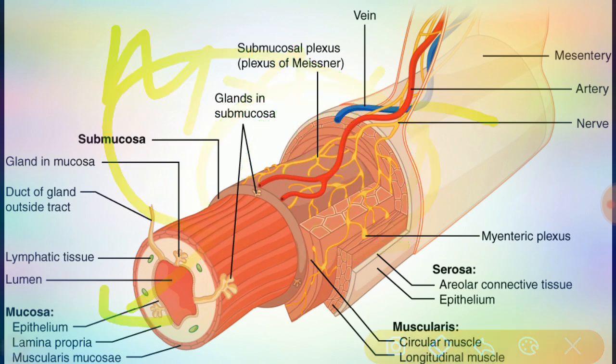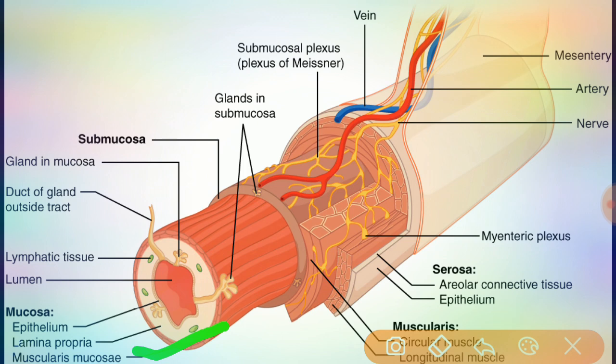Coming to the third layer of the mucosa, that is the muscularis mucosa. Here the muscularis mucosa is a thin layer of smooth muscle fibers. This thin layer of smooth muscle fiber, we call it the muscularis mucosa. It is present throughout the mucous membrane of the stomach, and also over the small intestine.